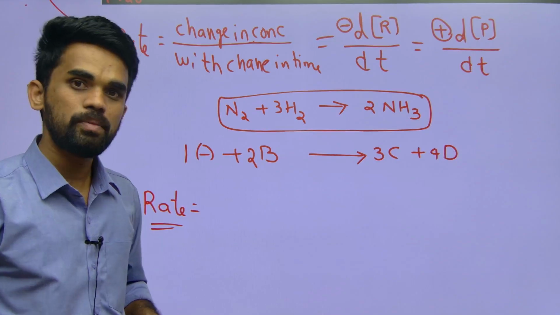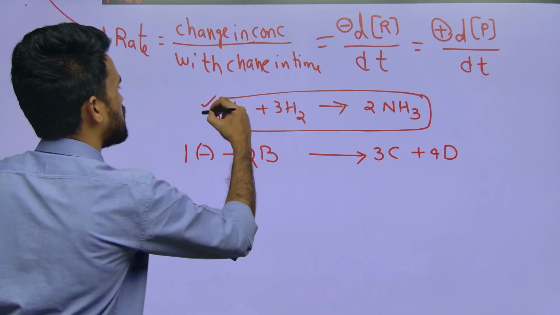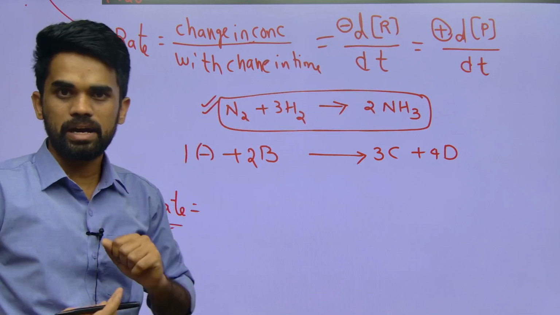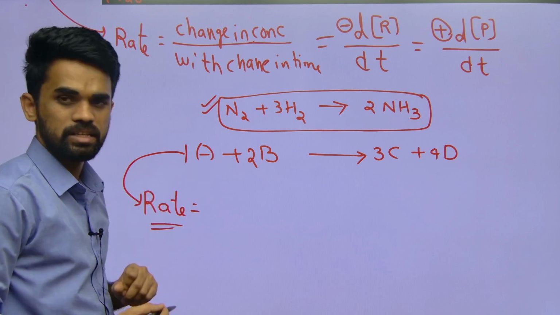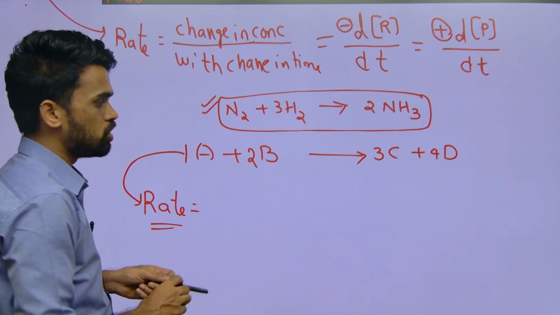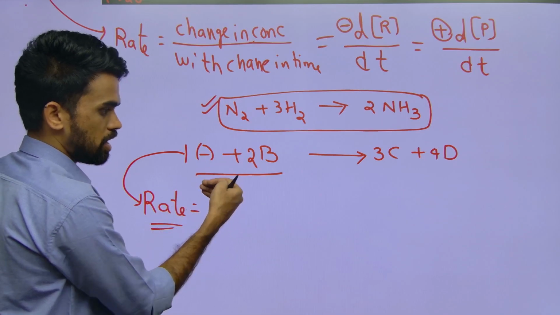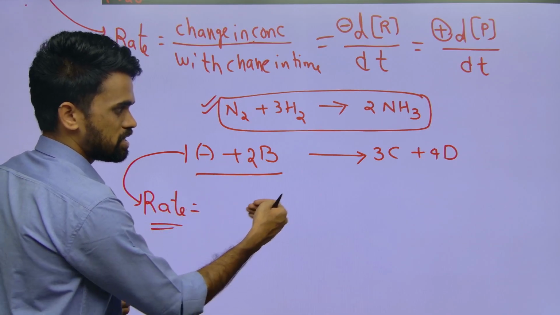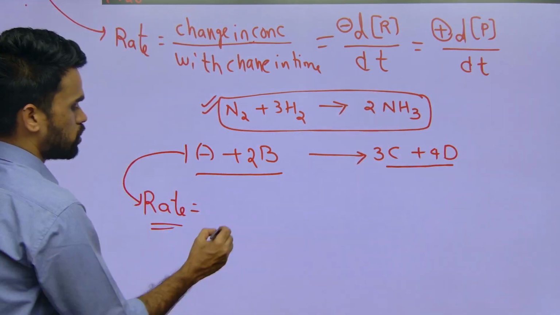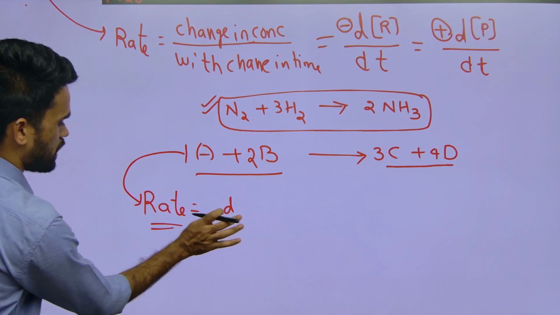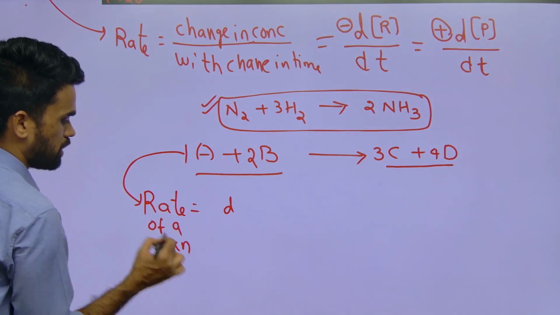They ask like that. Then what should we do? I will tell you with this generalized equation so that you can easily write for our normal chemical reactions. Consider this as a chemical reaction. Now we are writing the rate of reaction for this. Rate means, as I told you, change in concentration of reactant with time, that is decrease in concentration of reactant with time, which is equal to increase in concentration of product with respect to time. So rate of a reaction, in short form I am writing rate of a reaction.